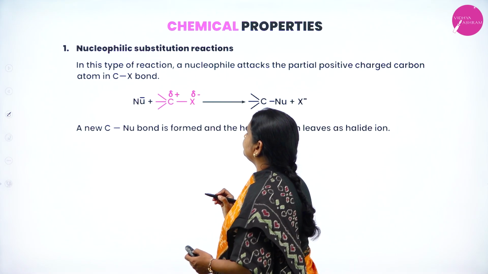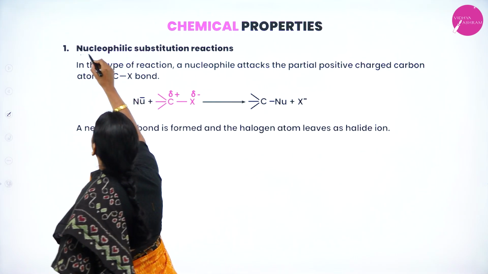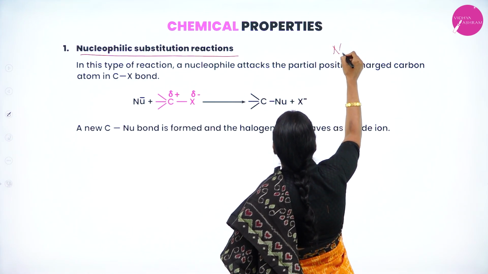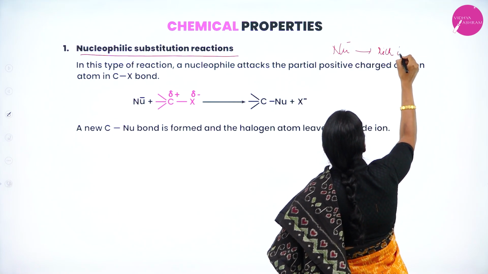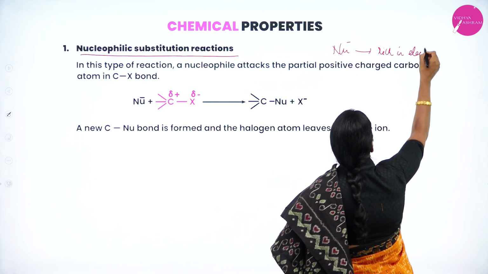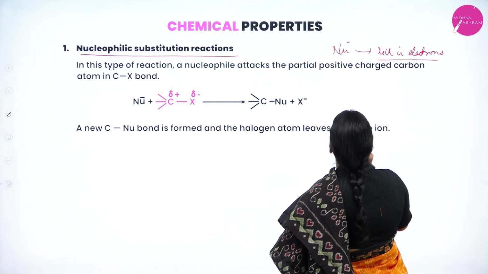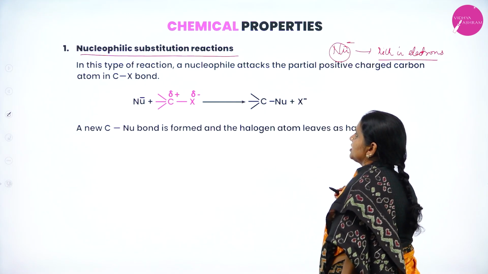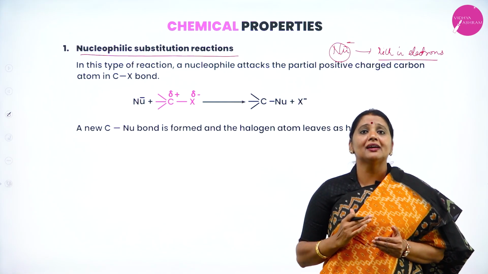Let us consider the first one, nucleophilic substitution. What is a nucleophile? Nucleophiles are rich in electrons. Those species that are rich in electrons are called what? Nucleophile. Nucleophiles generally carry which charge? Negative charge. In this, substitution means what? One is replaced by another one.